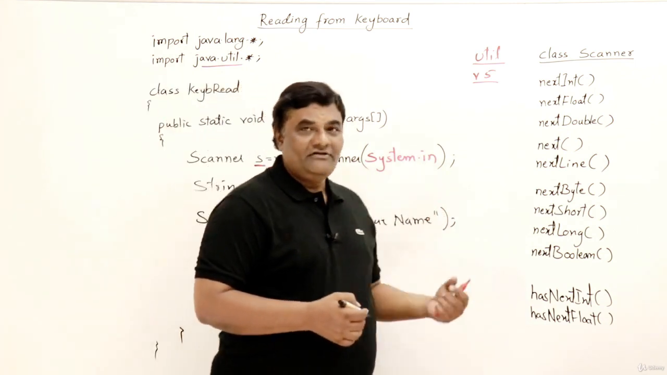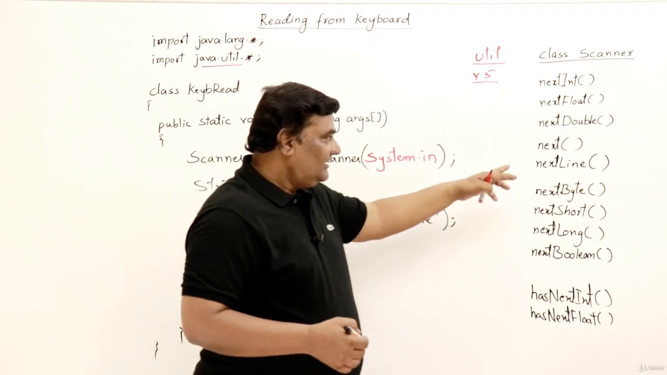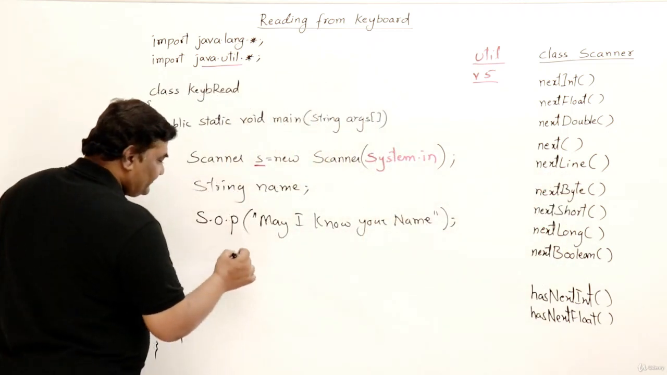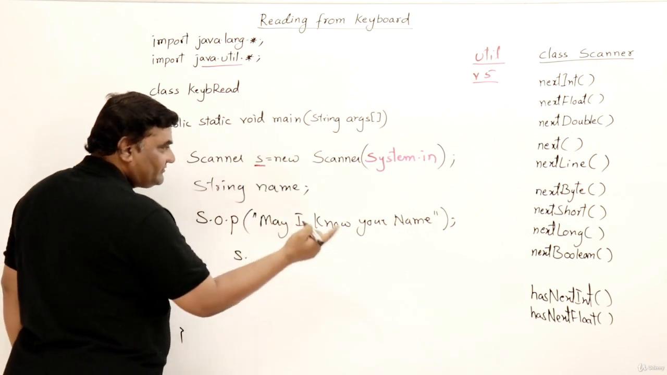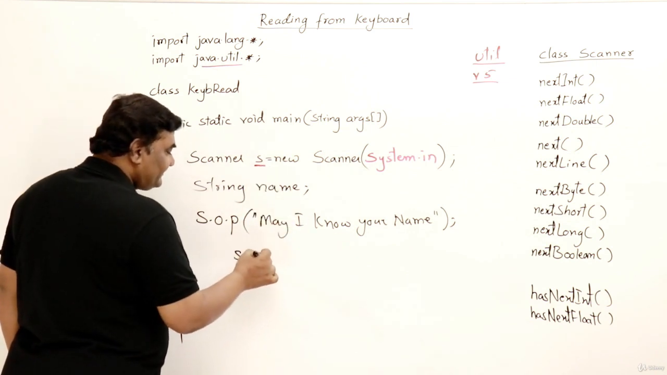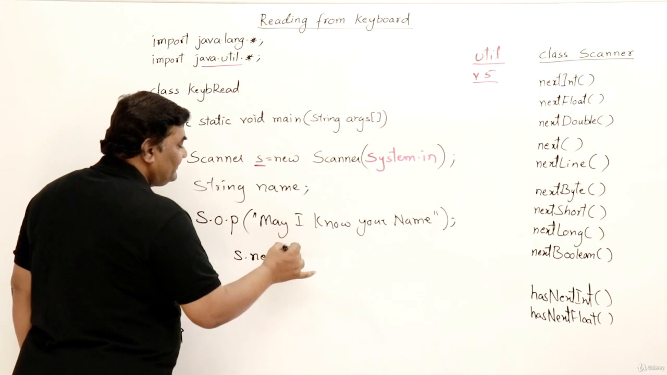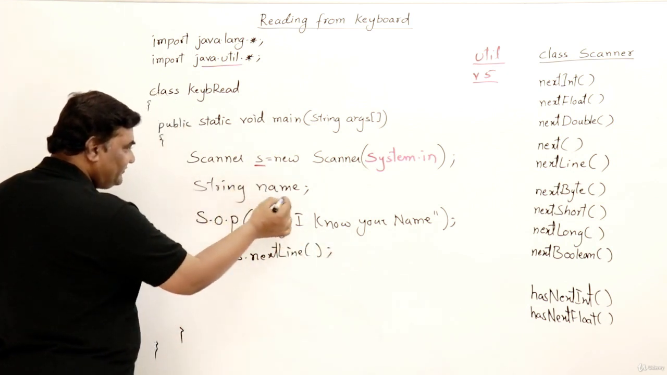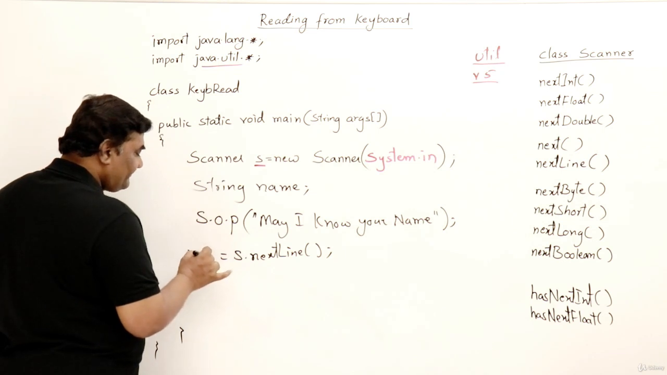So a name may be of more than one word. So let us use nextLine for reading a string. S is an object of Scanner, so from S we are reading it. So say next line. This will read a line, and that string, let us assign it to this variable name.